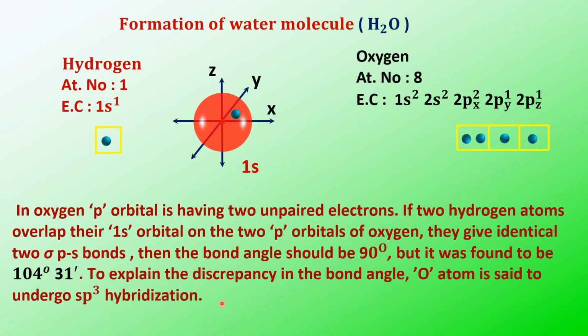Now we'll see sp3 hybridization in oxygen. The shape of the sp3 hybrid orbital, as we have just seen in ammonia, is tetrahedral. Why? Because 1s and 3p orbitals intermix, giving rise to 4 equivalent hybrid orbitals.